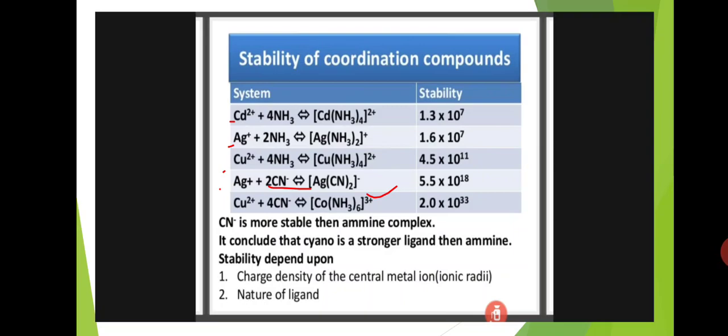According to this, the cyanide complex is more stable compared to the amine complex. So it concludes that cyanide is a stronger ligand than amine. Generally this stability depends upon the charge density of the central metal ion and the nature of the ligands.